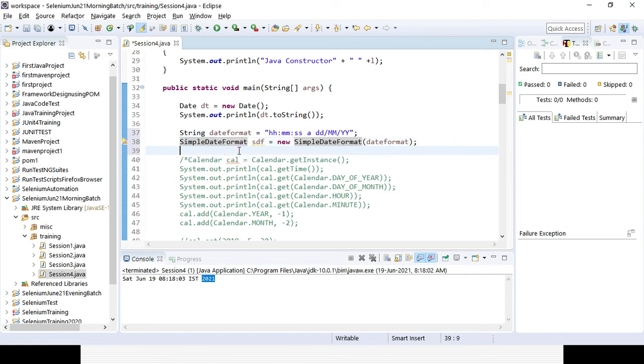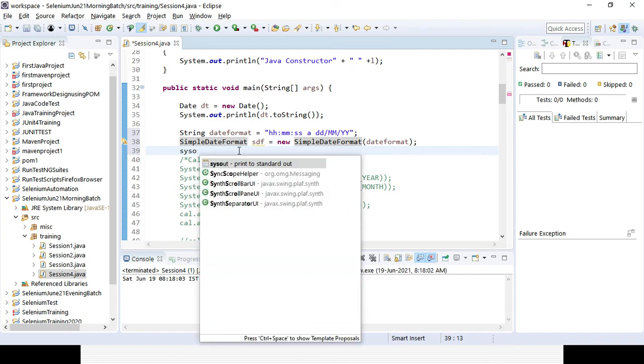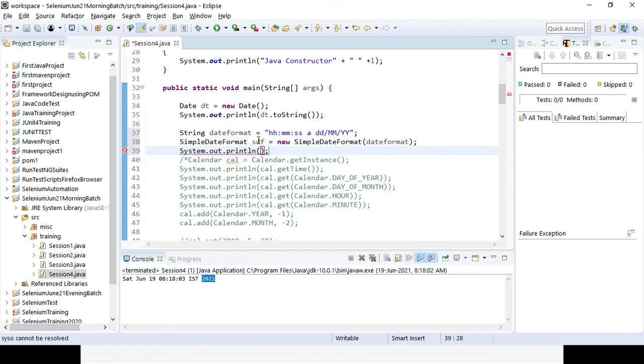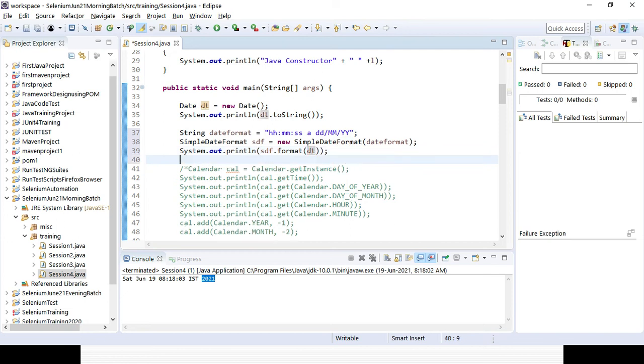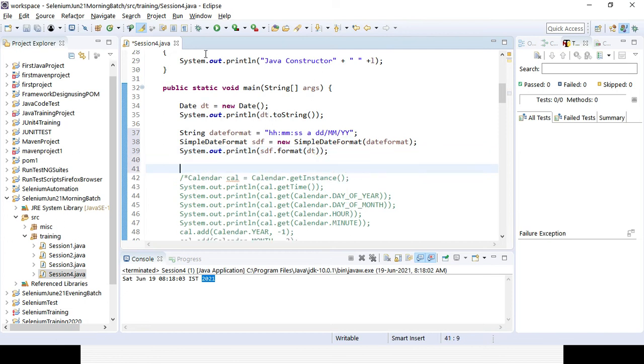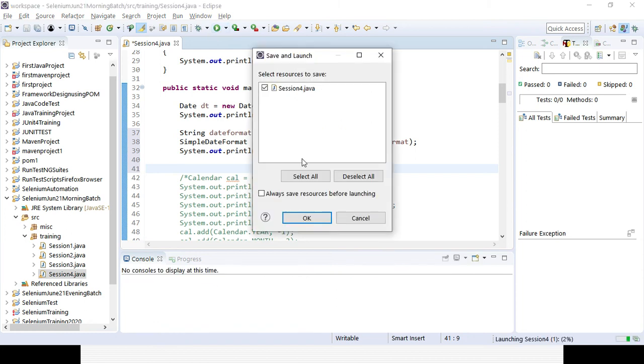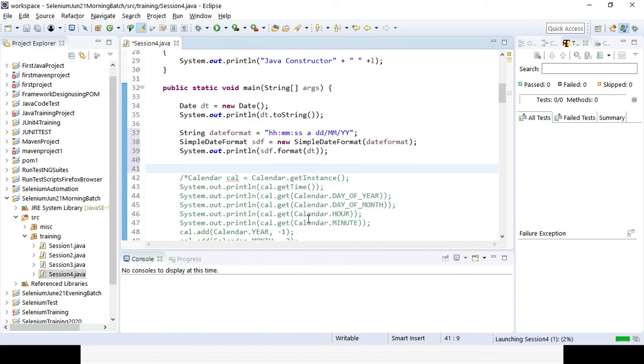So I will be using SYSO, the variable name, and then the format I want to apply to that date. That is the variable, but I need to format the date, so I will use sdf.format, passing the date variable, the dt variable. That's why I can convert any date to any specific format. So that is a simple line of code, you need to remember it.